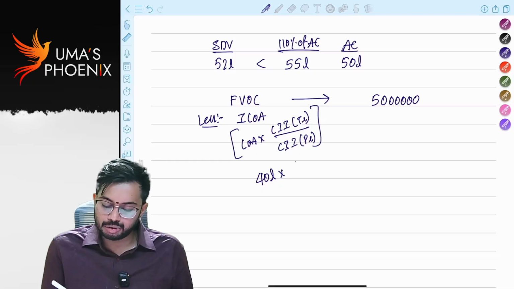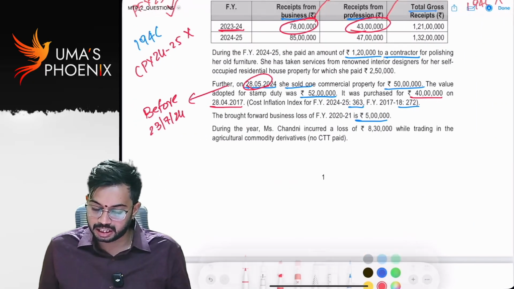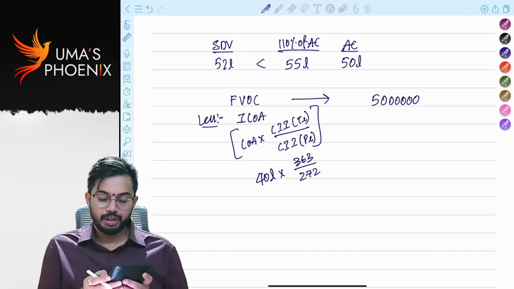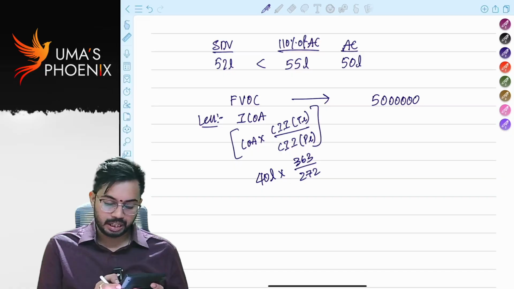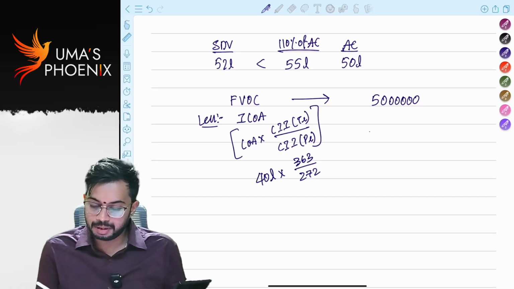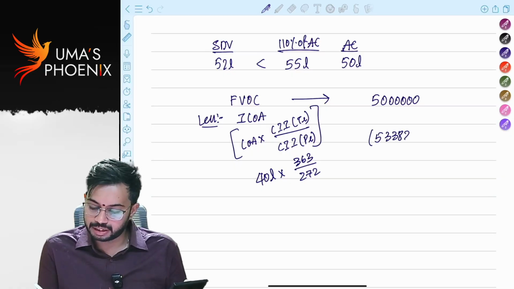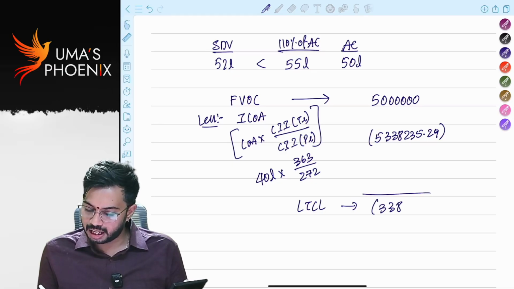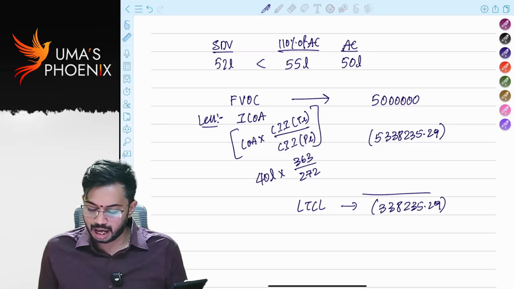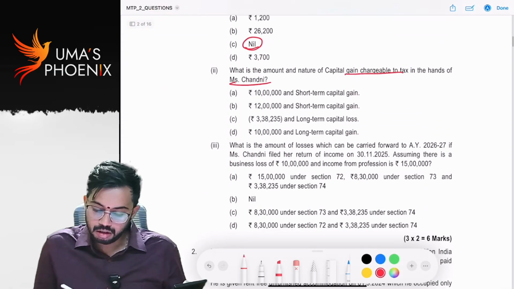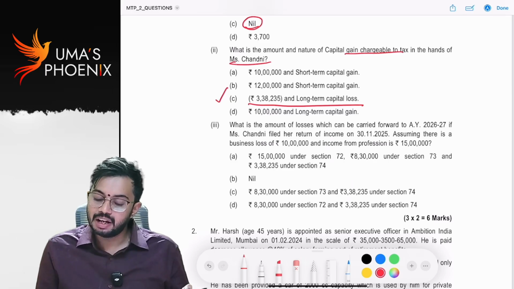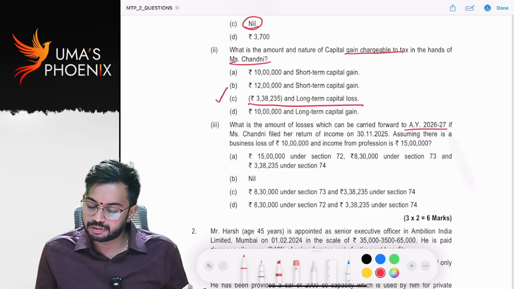So 40 lakhs into, in 24-25, the index number is 363. In 2017-18, the index number is 272. So 40 lakhs into 363 divided by 272. How much? 53 lakh 38,235.29. So is there gain or loss? There is a loss, long term capital loss. How much? 3 lakh 38,235.29. Am I correct? So long term capital loss. This is the answer.